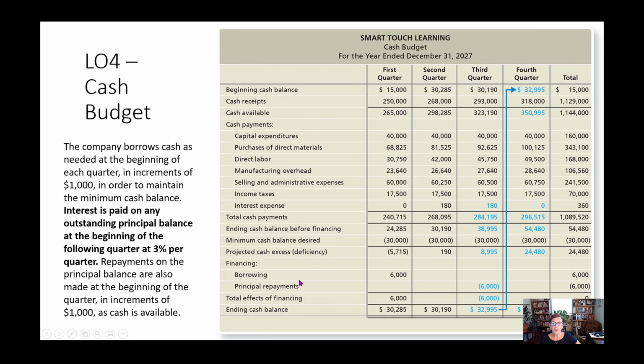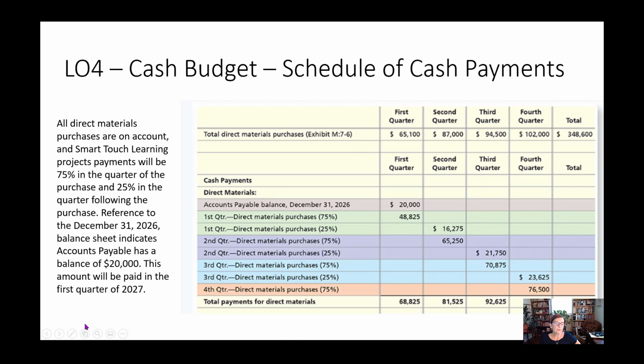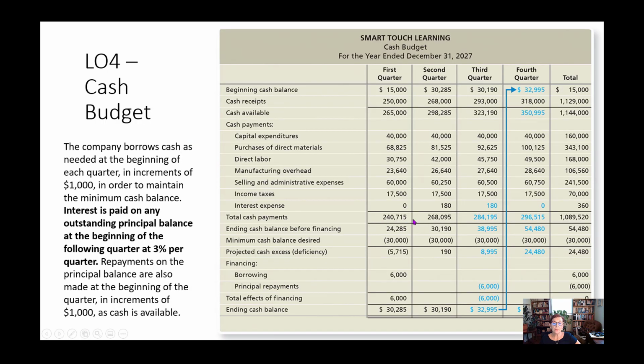Now, here is our cash budget. We're not going to do everything on here, but let's just take a quick look. The most important thing of cash budget, think about your own cash. How does a cash budget work? Well, it's your beginning cash balance. It's however much money you had, plus your receipts, how much money's coming in, and that gives you cash available. Minus how much money you paid out, your cash payments, and that's going to give you how much money you have. That's cash balance before financing.